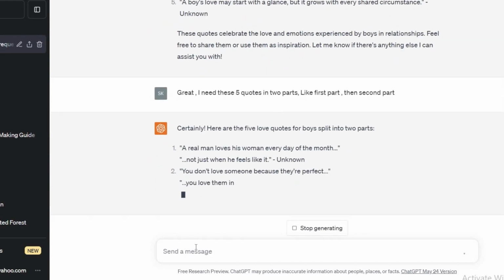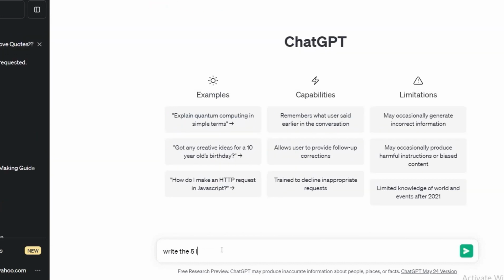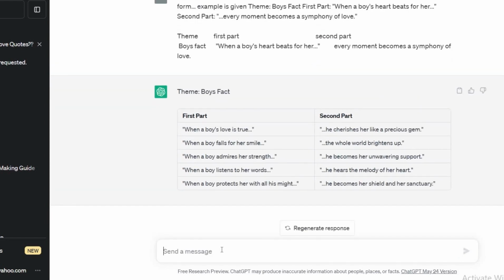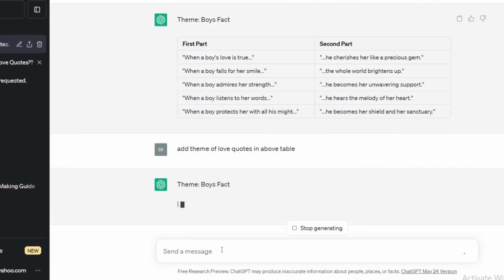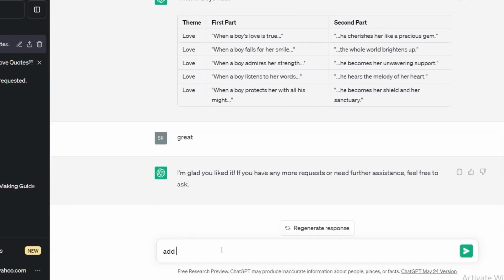So you can customize and get the desired result as per your instructions. ChatGPT is doing it the way you want. Now I will give it an example, like first part and second part. And see guys, it has generated a chart form which I can paste into Excel. I will instruct that I need the above as a table. So now I am getting a table.